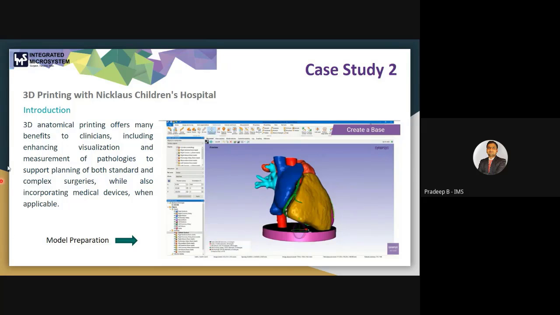As we know, 3D anatomical printing offers many benefits to clinicians, including enhancing visualization and measurement of pathologies to support planning of both standard and complex surgeries, while also incorporating medical devices when applicable. So you can see here the model preparation. After the presentation, I will also generate this 3D model, then have a view of how you can make it ready for 3D printing.